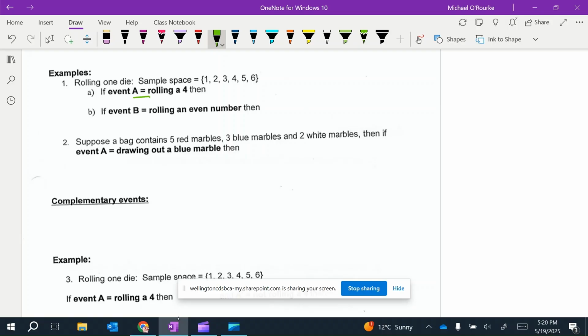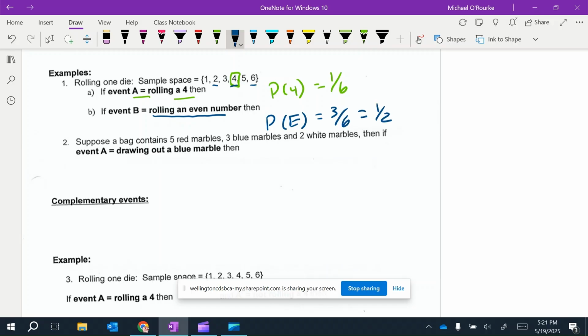What's the probability of rolling a 4? The probability of rolling a 4 is 1 out of 6, since there's only one 4 in that batch. Rolling an even number would be 2, 4, and 6, which would be 3 out of 6, or 1/2. Okay?